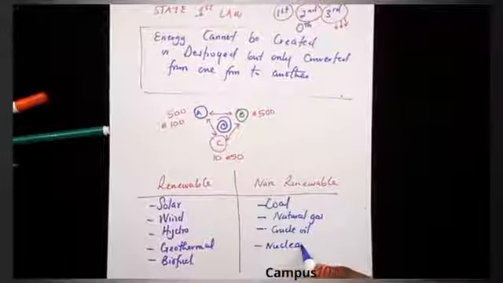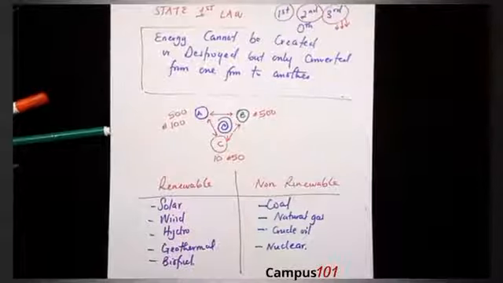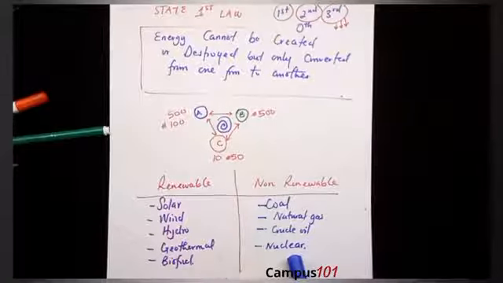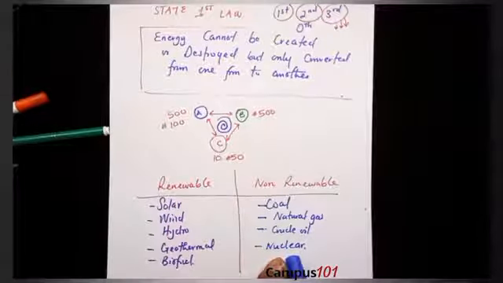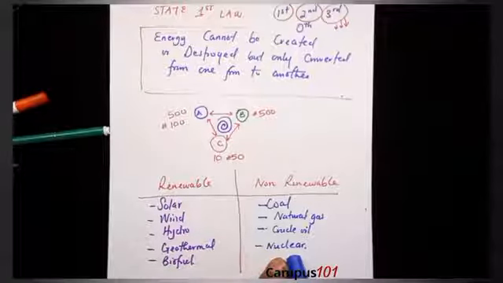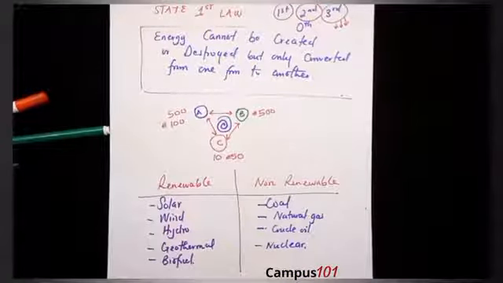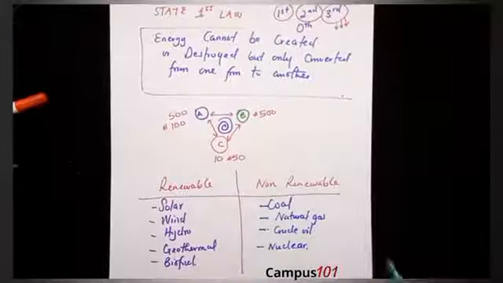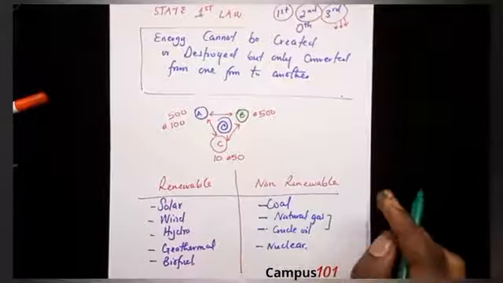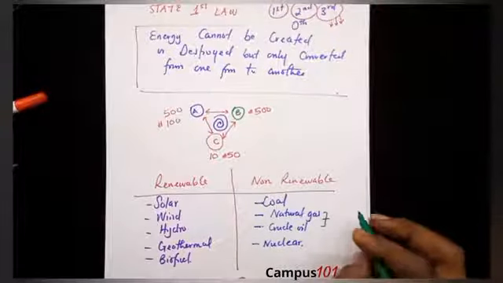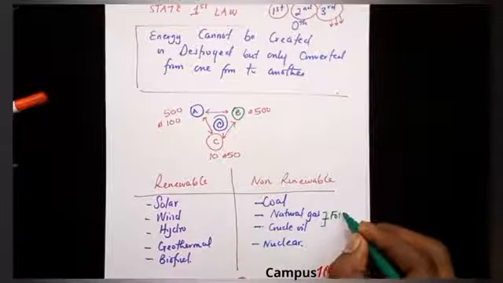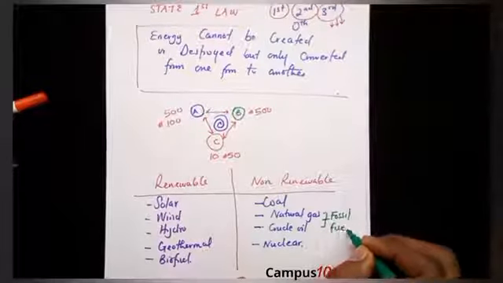Now, let me say a quick word about nuclear energy. Nuclear energy is very powerful and abundant, but even though it is so powerful and abundant, it is important to know that it is non-renewable. Something tricky, so you don't get lost or confused: natural gas and crude oil together are called fossil fuel.